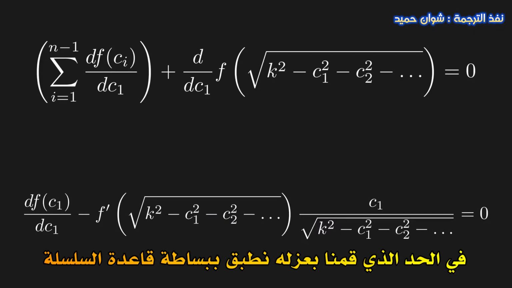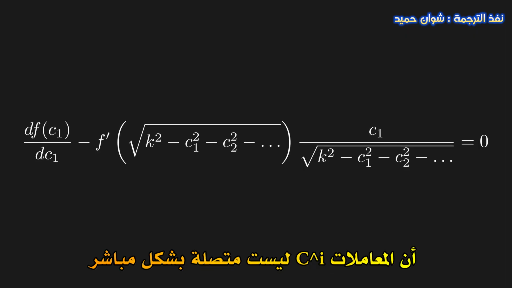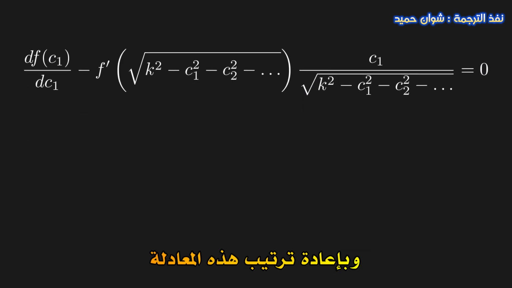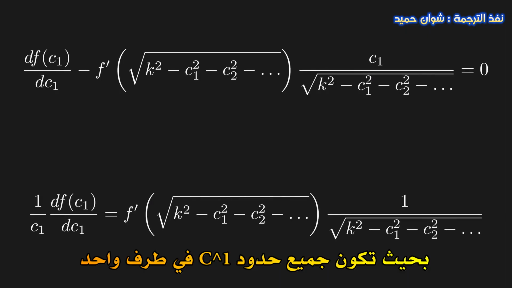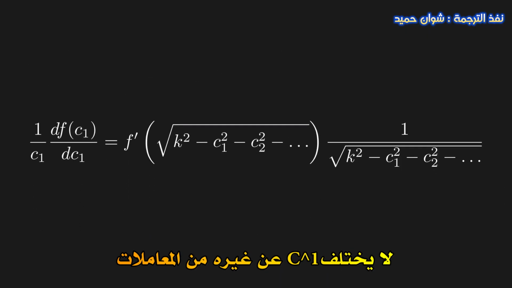In the term we pulled out, we simply use the chain rule to take the derivative with respect to C1, where we again use the fact that the Ci don't directly depend on each other. This is a subtle argument, so take some time to really understand what we did. Rearranging this equation to get the loose C1 terms all on the left, we get the following. Now, there's nothing special about C1.